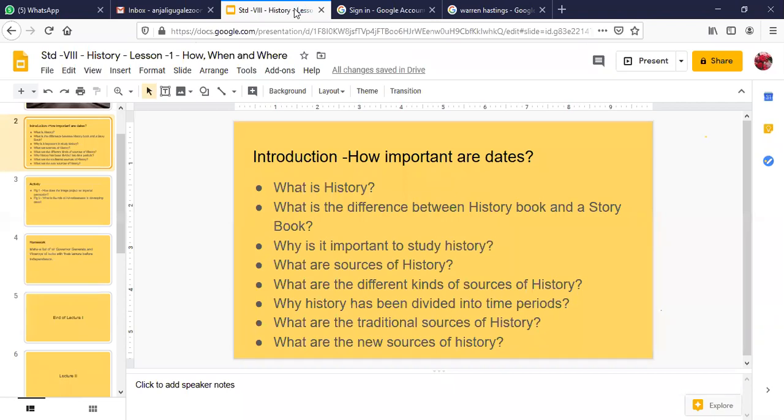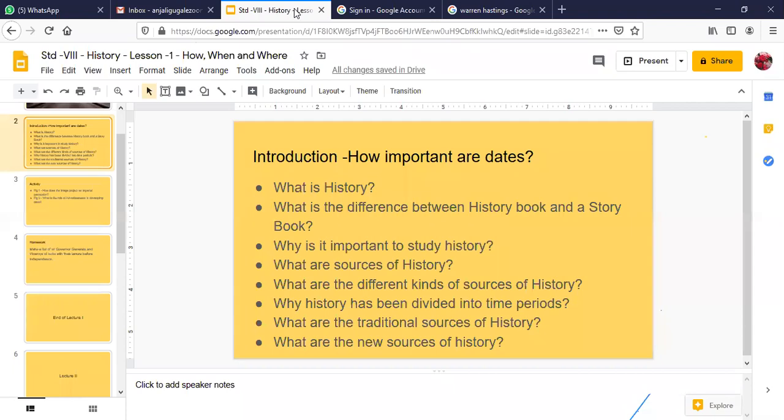Then for the historical period, which is further divided into ancient, medieval, and modern, we do have written inscriptions. We have coins. We have various other written sources. So the historians analyze those sources, go through them, and then write history. Okay. And the last thing that I asked you was, what are the new sources of history?